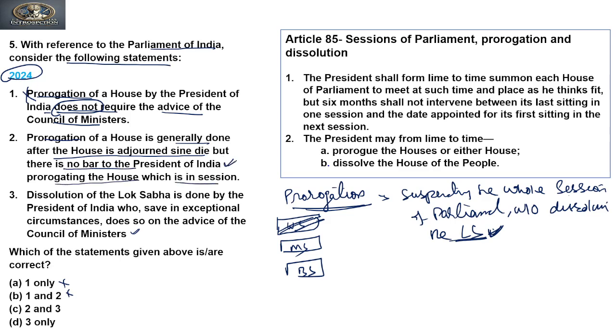So yes, it is true. It is generally done when the House has been adjourned sine die, though there is no bar. So the second statement is also true. So the answer to the fifth question is C, that is, 2 and 3 are correct.